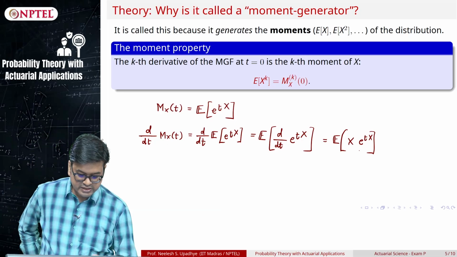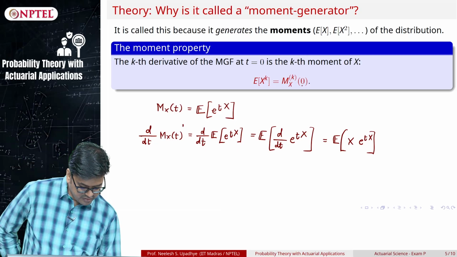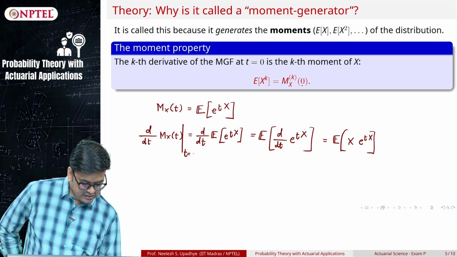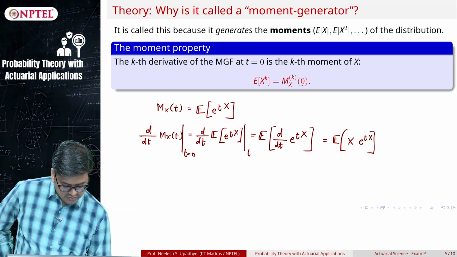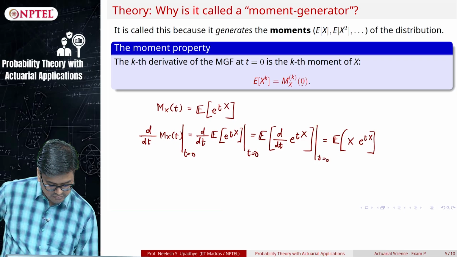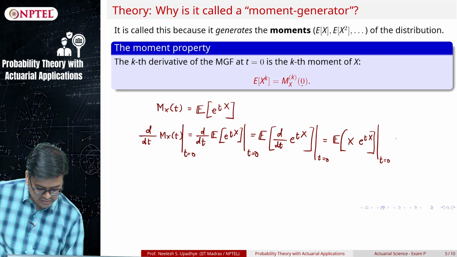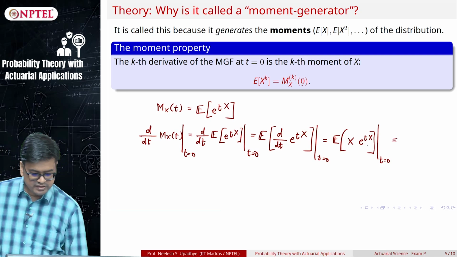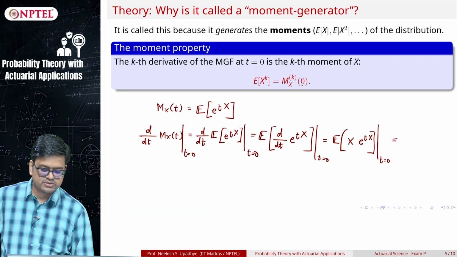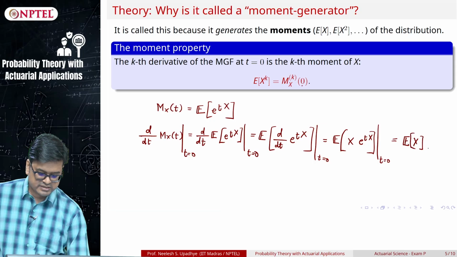Now, what we said, evaluate this at t equal to 0. Then when I put t equal to 0, what is the value of e raised to 0? It is 1, right. So, I get the expected value of X.